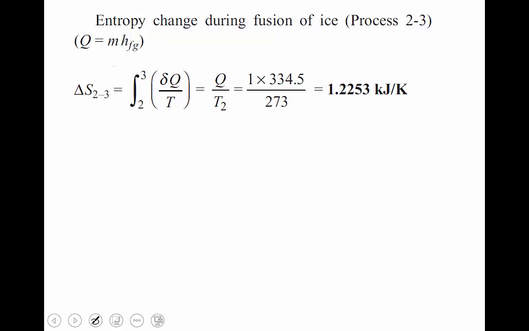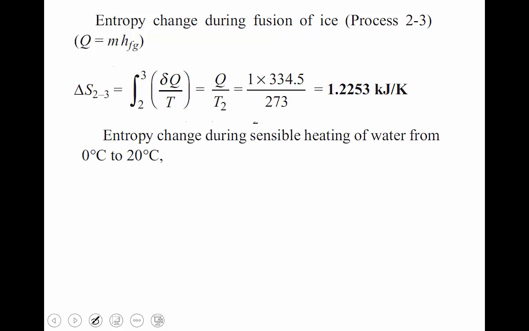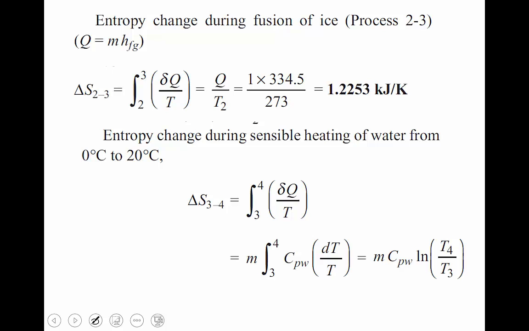Okay, the second entropy gain is over. And third, the entropy change during sensible heating of water from 0 degrees Celsius to 20 degrees Celsius, process 3 to 4. Delta S 3 to 4 equals integral of delta Q by T, which is again m Cp ln T4 by T3.